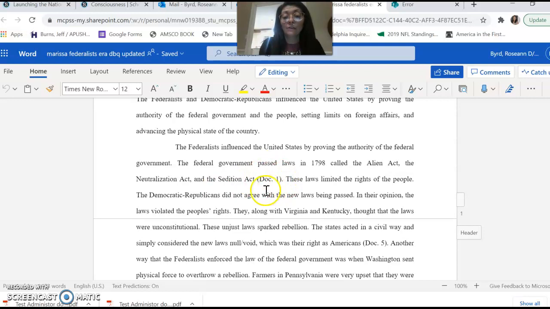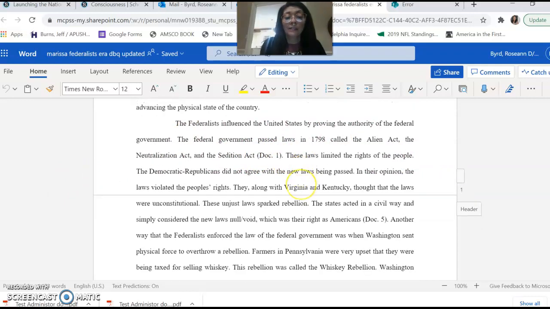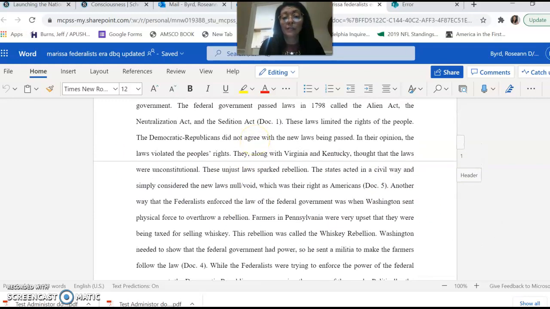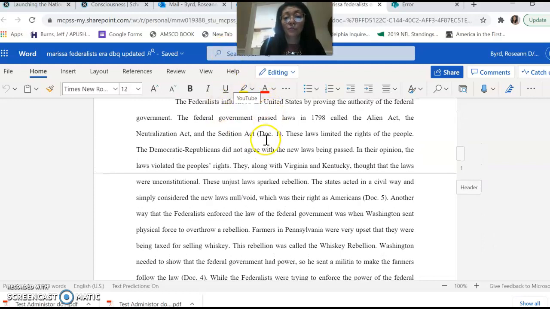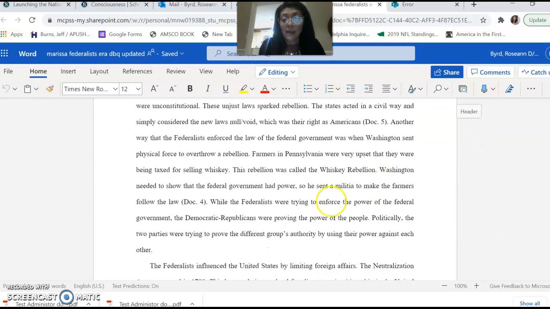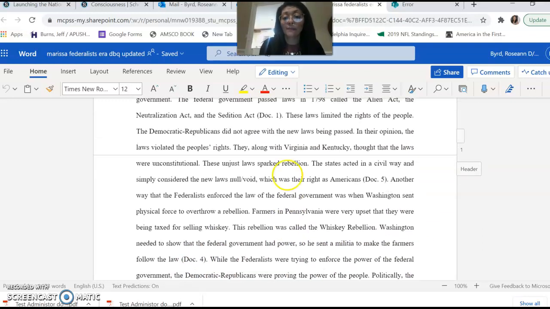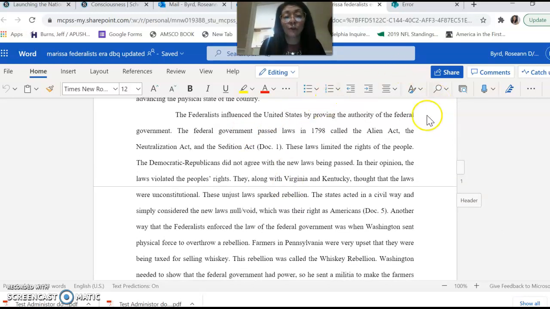Okay, when you're done analyzing each document, you must cite that document. And I want you to notice how the student has cited the document here. So an analysis of the document, open parentheses, doc 1, close parentheses, period. This should be done after each document that you choose to analyze. So this student used documents 1, 5, and 4 in analyzing those 3 documents